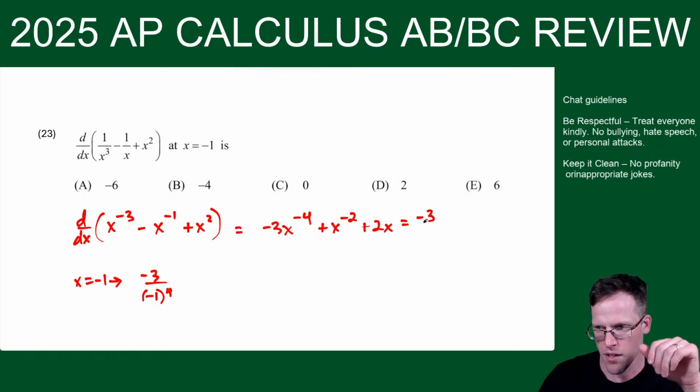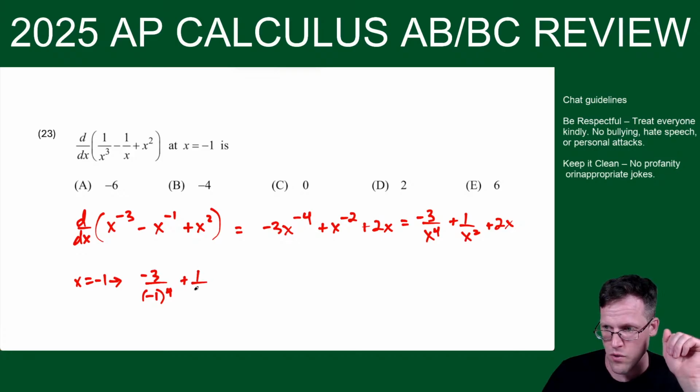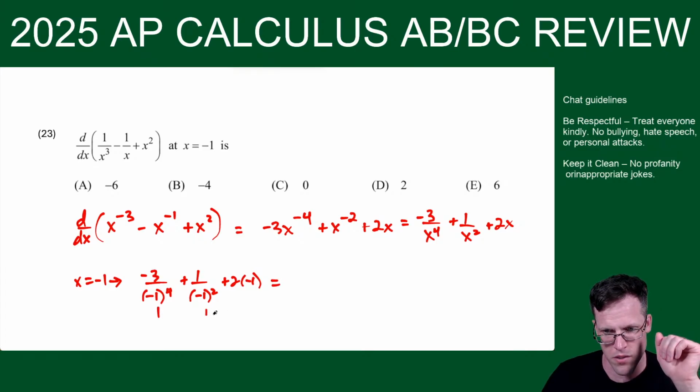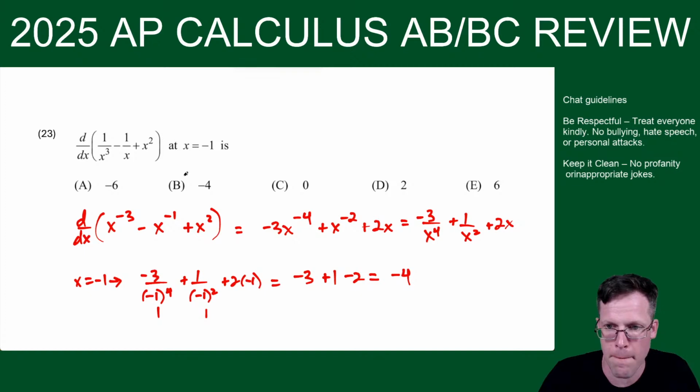Because see how this is like -3 over x to the 4 plus 1 over x squared plus 2x. So I'm plugging into this version here. So -3 over this plus 1 over -1 squared plus, oh, here we go, 2 times -1, there's the sign change. So this -1 to the 4th is just 1. This is 1. So we get -3, we get plus 1, and then we get -2. And that gives us -2 minus 2, which is -4. So choice B.